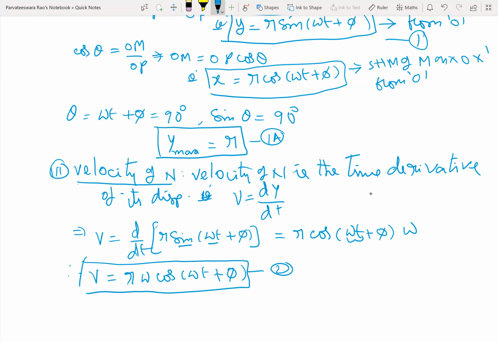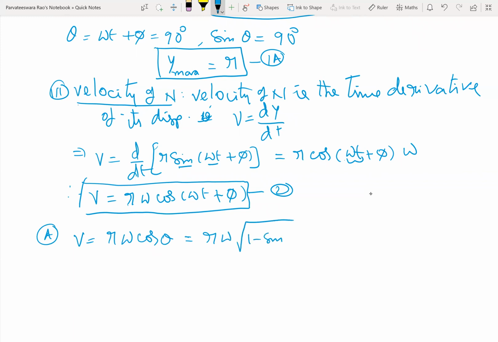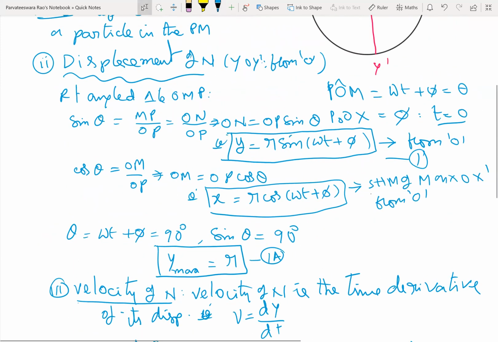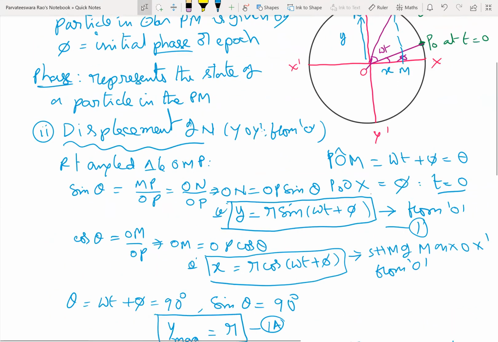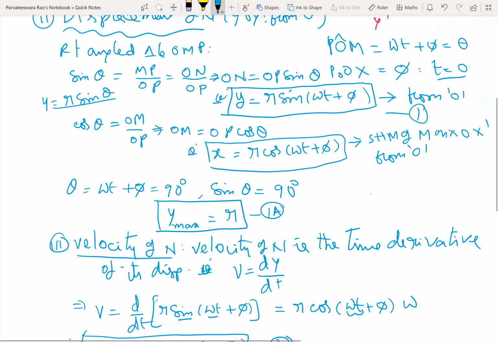Let us call it equation 2. Then we can write this as r omega cos theta, that is r omega into root of 1 minus sin square theta. But here we got y is equal to r sin theta, yes or no? Yes, sir. So sin theta is equal to y by r.